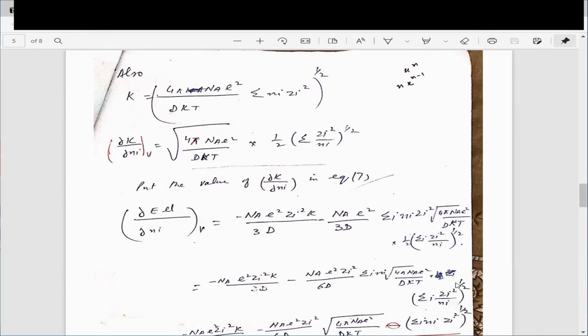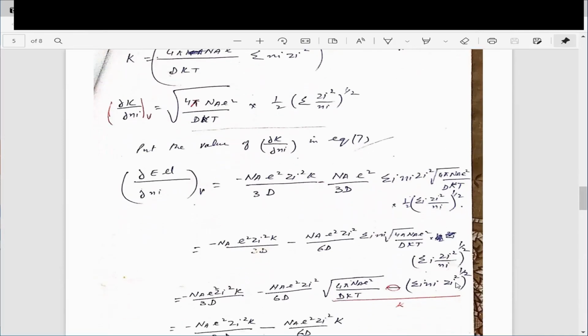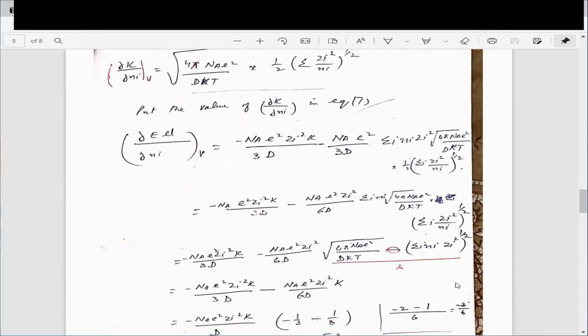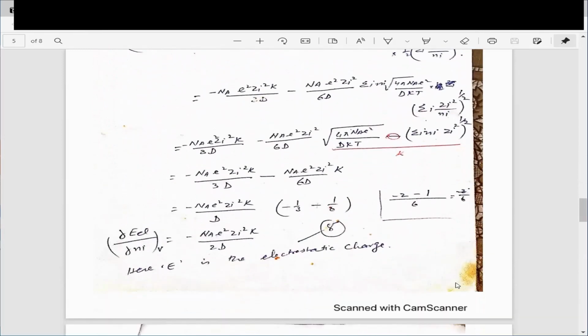You put this value of ∂kappa over ∂n_i in equation number 7, our last equation, and you get the value of ∂E_el over ∂n_i. If you put all the values here, you get finally equation number 8. Every step is calculated on the page, so you can go through your calculations and find equation number 8.